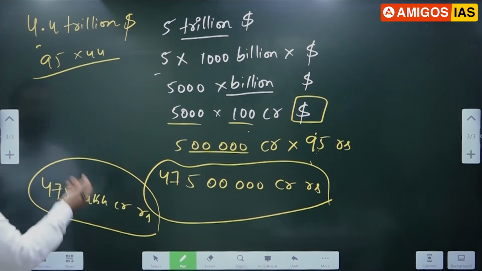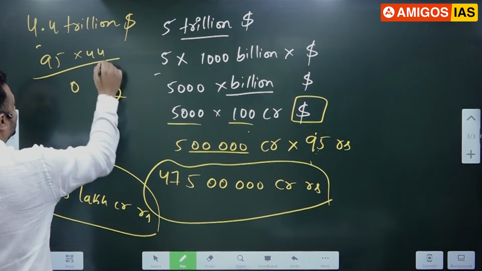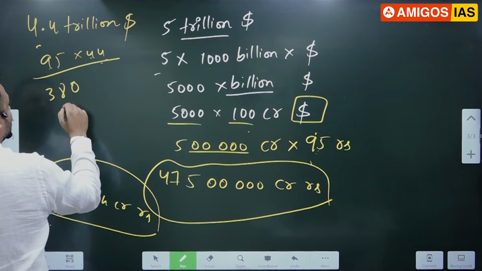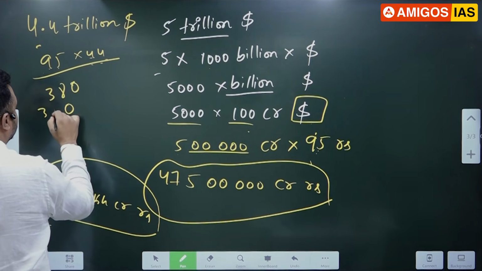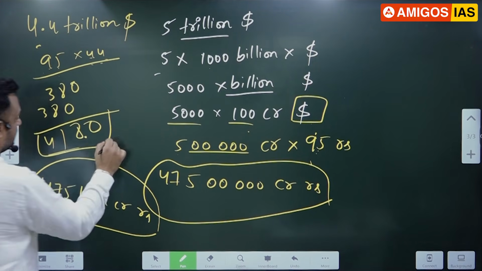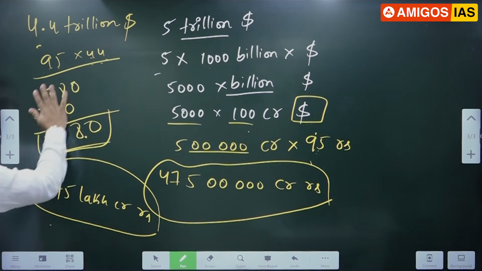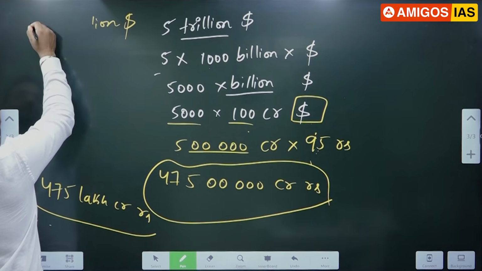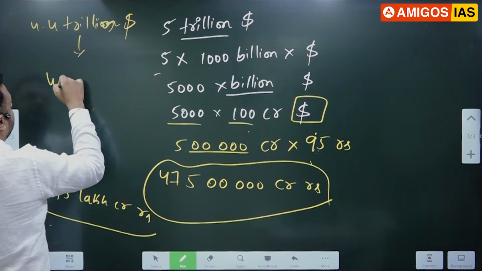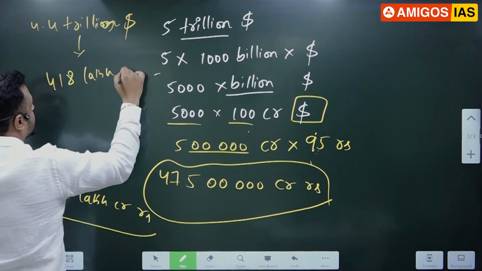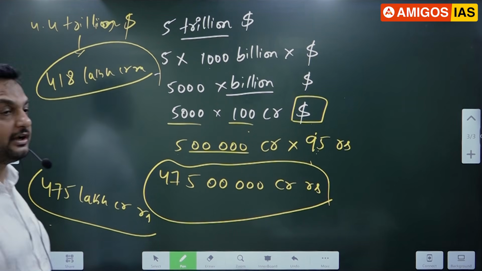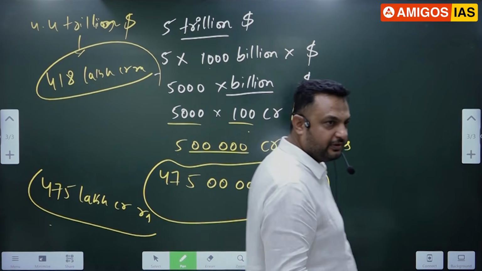So as of now, India's GDP is how much crore, sir? 418 lakh crore rupees of GDP, sir, as of now.